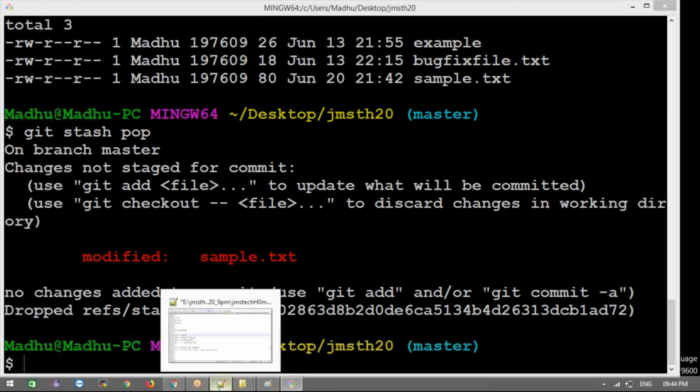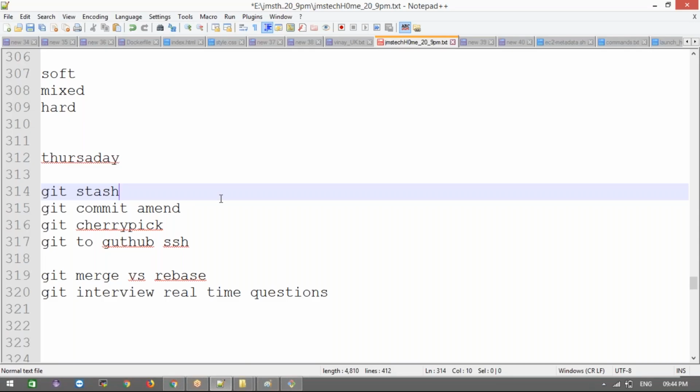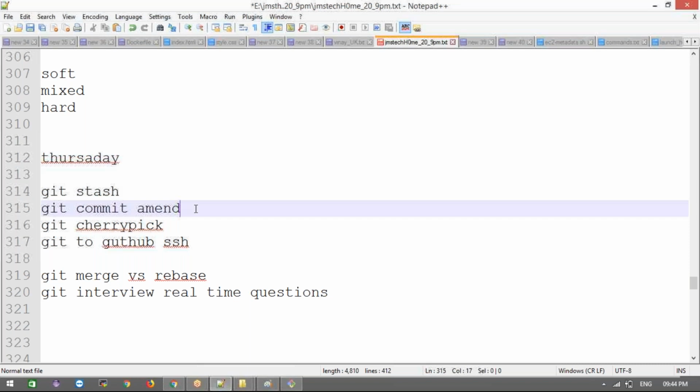Clear guys? Clear git stash? Any questions? Any questions on this? This is a very important question. One more. That's clear?